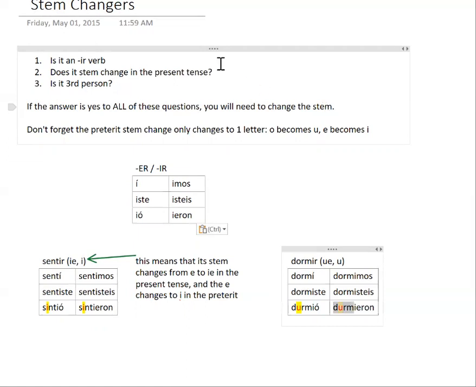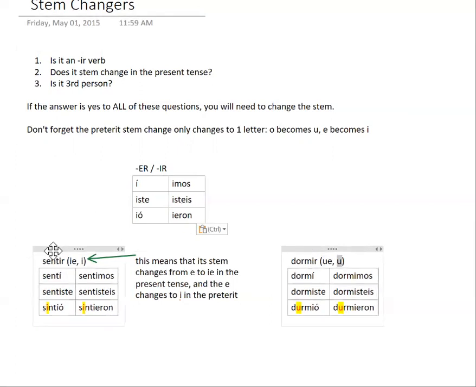Now, I didn't point this out, but notice the UE first. That's just because that's what the change is in the present tense. Duermo, duermes, duerme, and duermen in the boot. Dormimos, dormís in the nosotros, vosotros. But O to U is the change that we care about in the preterite tense. Now, there's only two that actually do this, that are O to UE in the present and O to U in the preterite. It's dormir and morir. And those are the only two that go O to U.